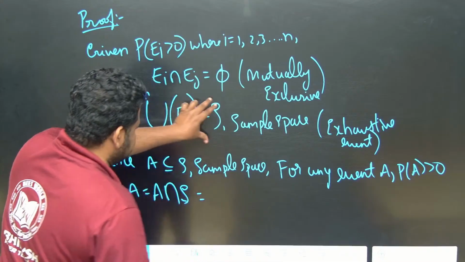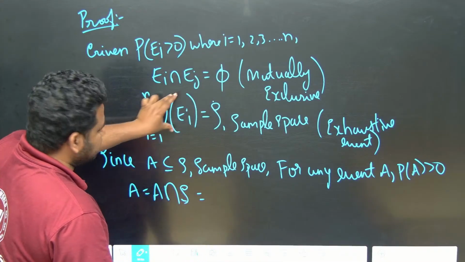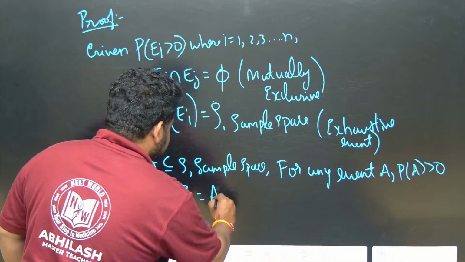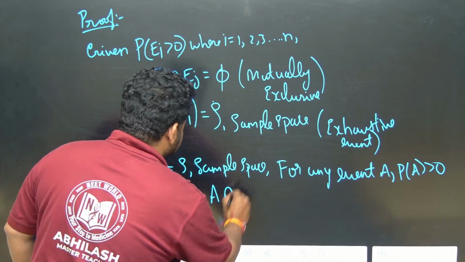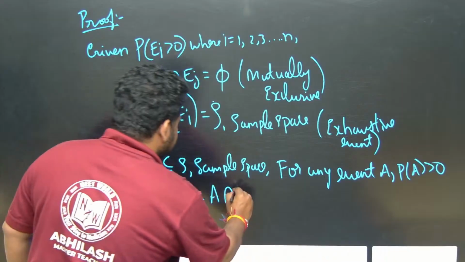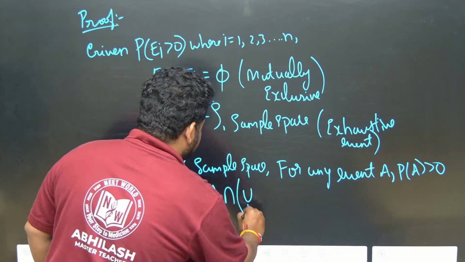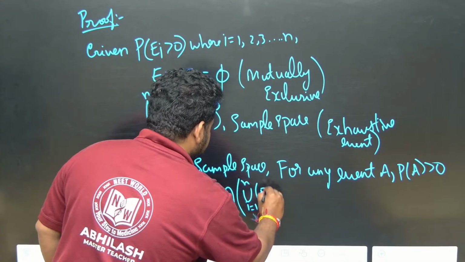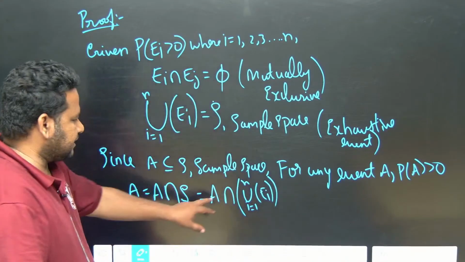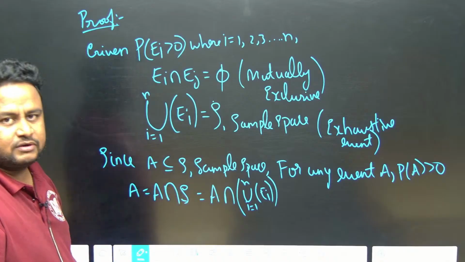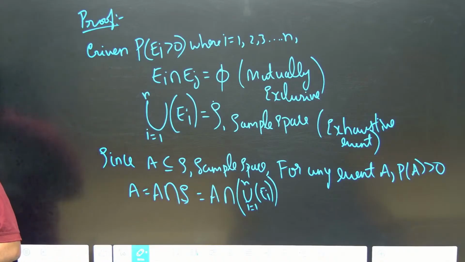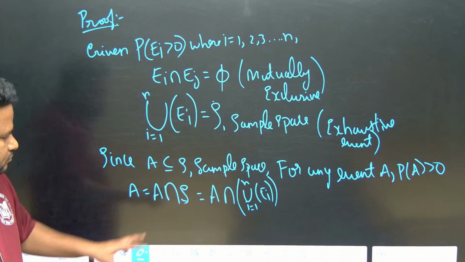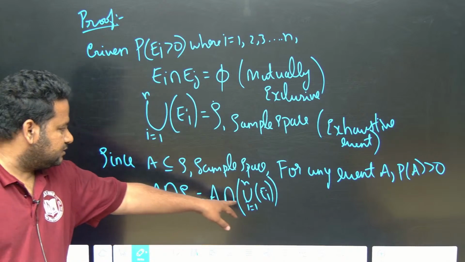See here, from A, what will we get? S is nothing but the union of the E's. So A intersection S is nothing but the union of E of I, I running from 1 to N. This is what I will have, friends.